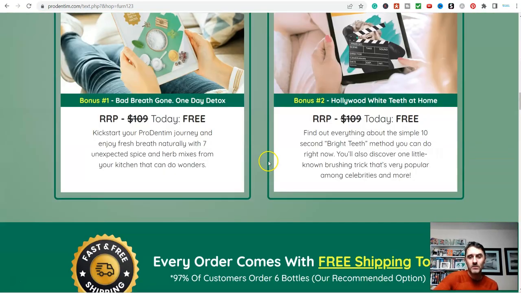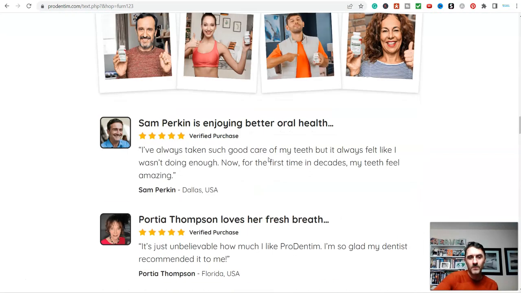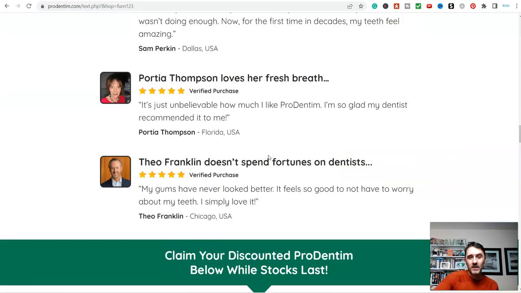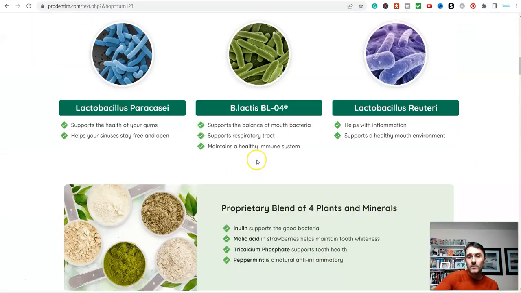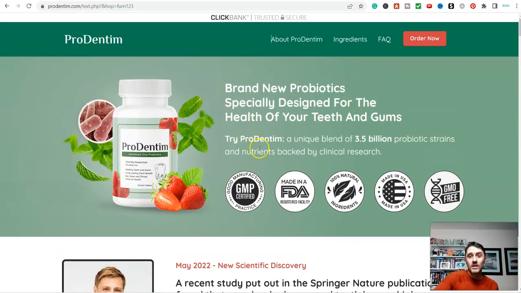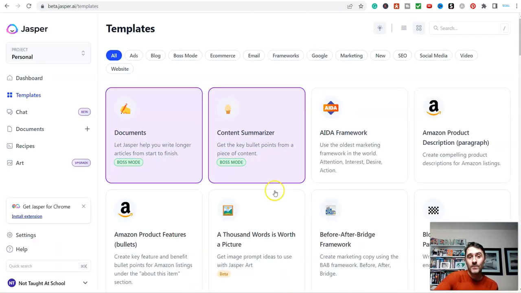Straightforward and simple. So this is the product, okay? So what is this? Oral health, fresh breath, and so on. If I want to create content around this, I would come over here. Now inside of Jasper, as I've said, you can use this for Facebook posts, YouTube videos, e-commerce, lots of things.